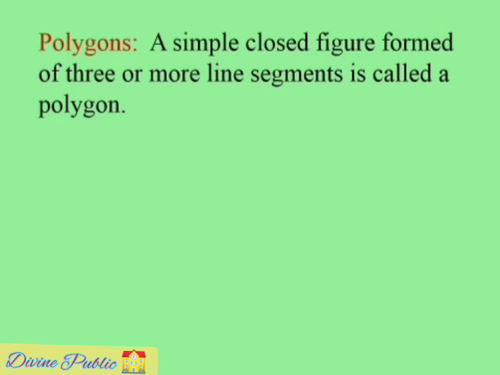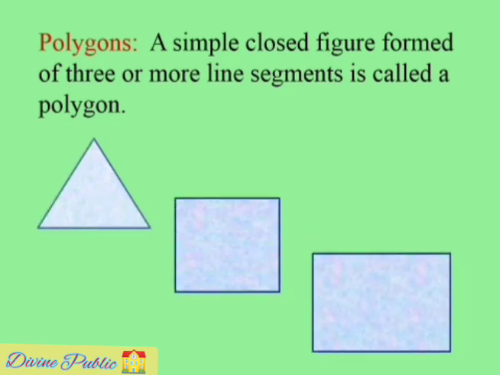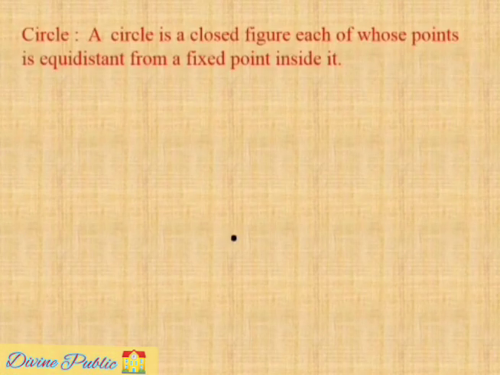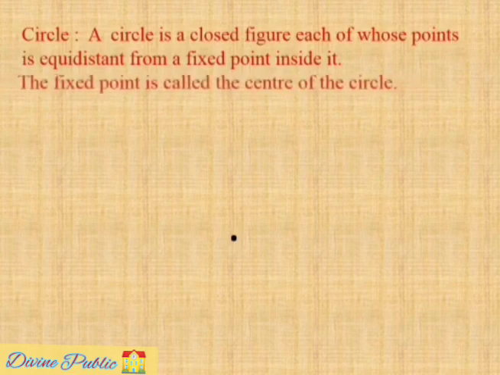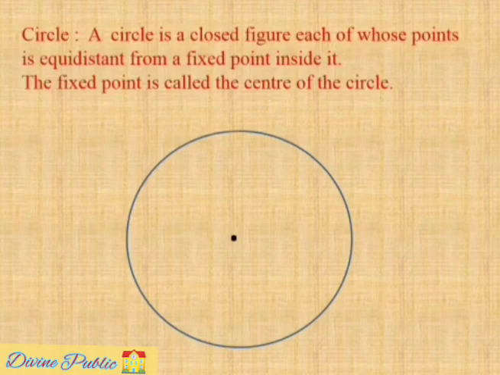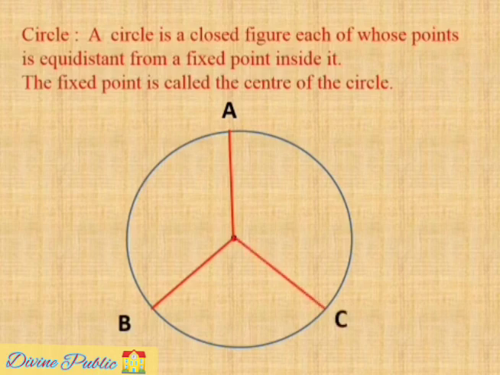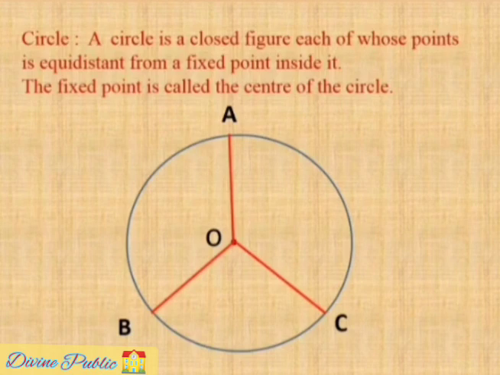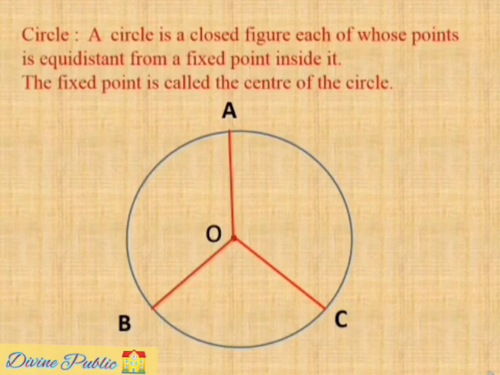Polygons. A simple closed figure formed of 3 or more line segments is called a polygon. These shapes are the example of polygons. Now let us see about the circle. A circle is a closed figure, each of whose points is equidistant from a fixed point inside it. The fixed point is called the center of circle. A, B and C are 3 points on the circle. All the 3 points are at the same distance from O. Therefore, OA equal to OB equal to OC.